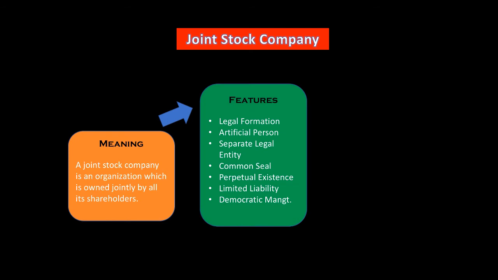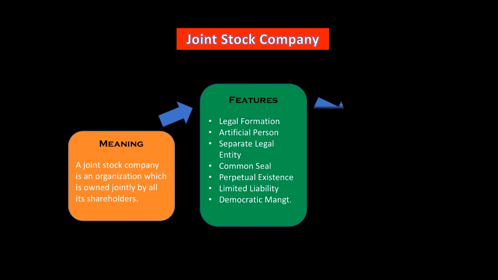Democratic means it is free, in the sense that everyone has the right, everyone has the freedom, everyone has the obligation, shared among all shareholders equally. So no one is a ruler in a company, no one is a boss commanding the other shareholders. It is a democratic environment.